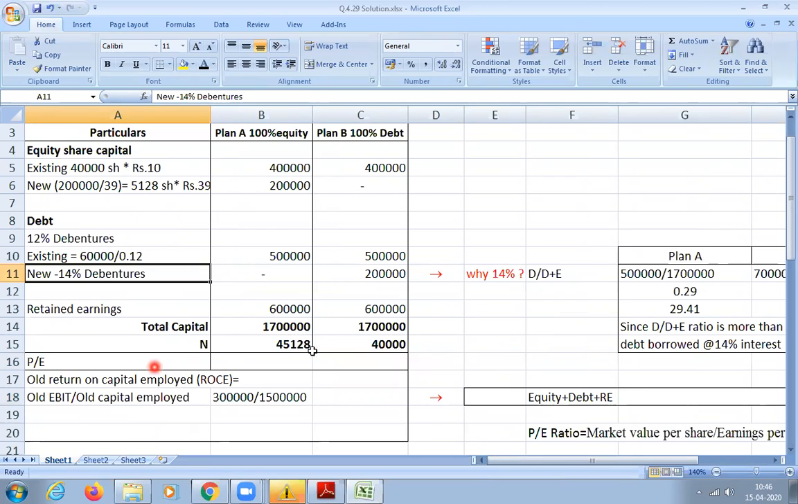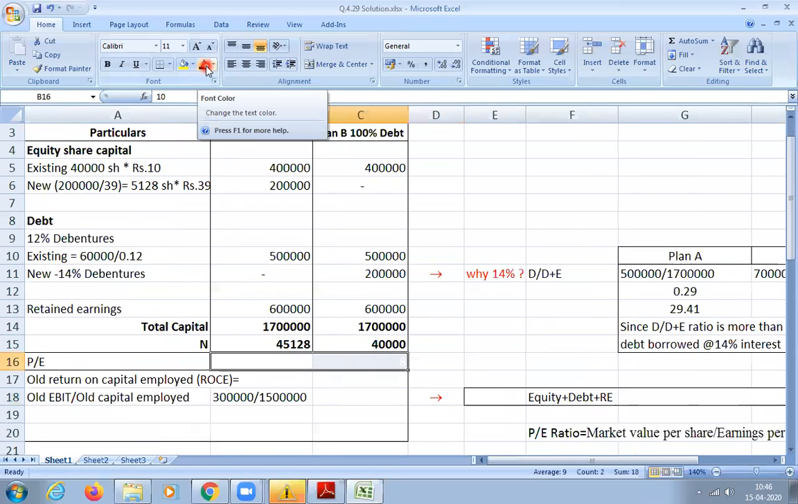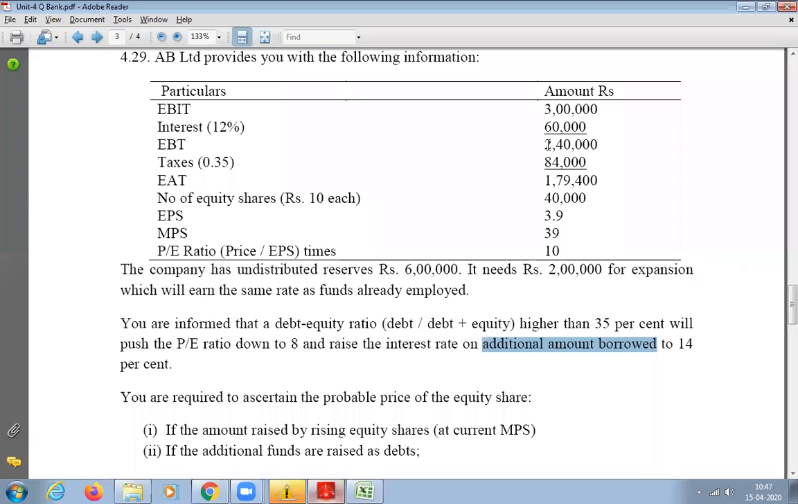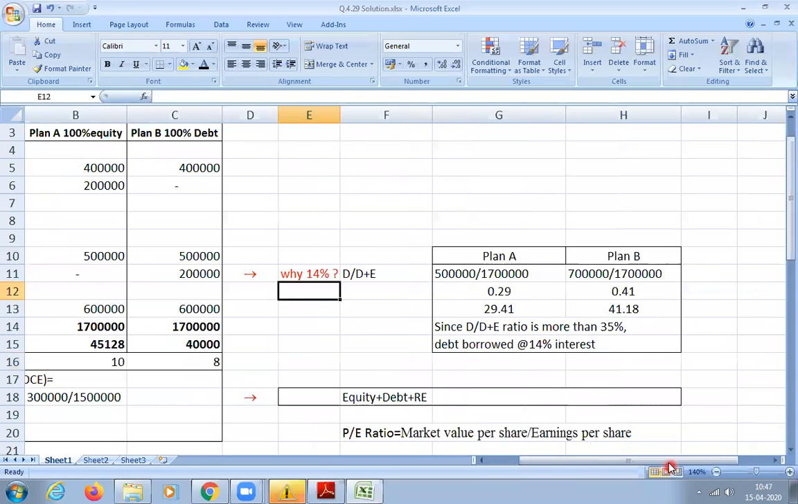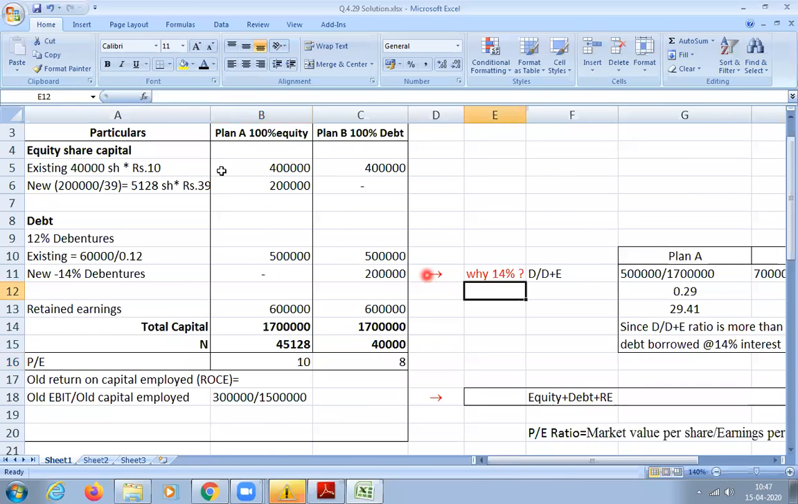And then he has given the PE. How much has he given for PE? 10. How much will you write for the first one and the second one? The first one 10 and the second one 8, because here the debt equity ratio is less than 35 and there it is more than 35. Okay, so it is 10 and 8. Clear? Any doubt?